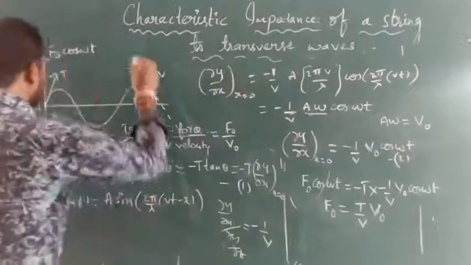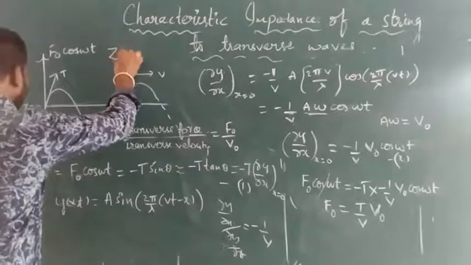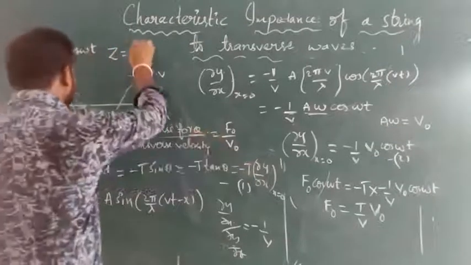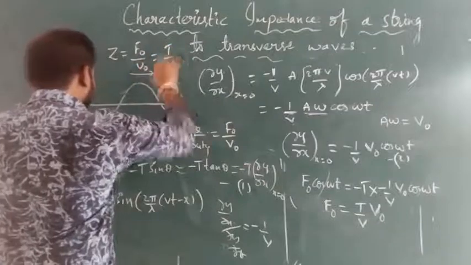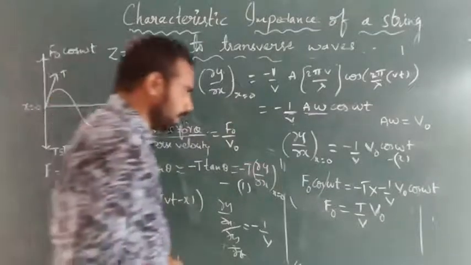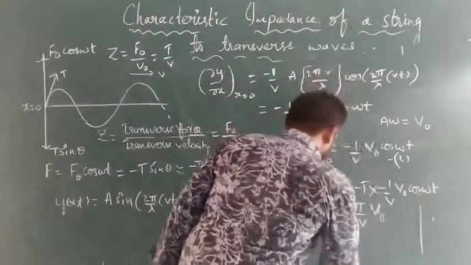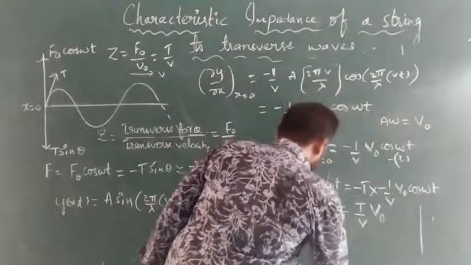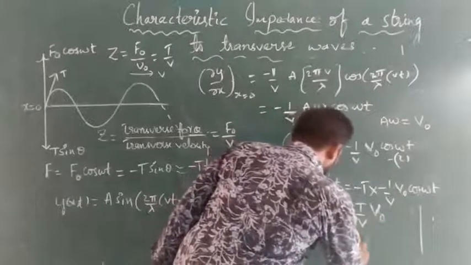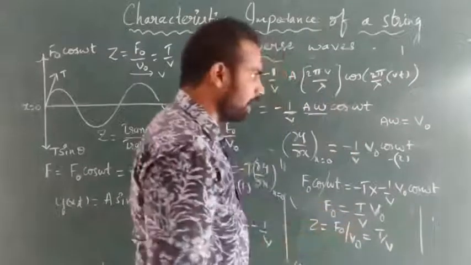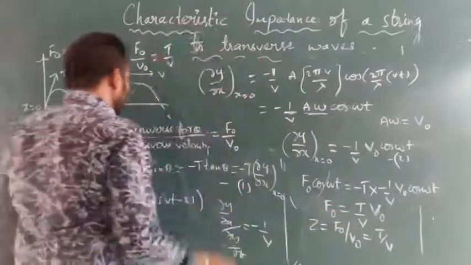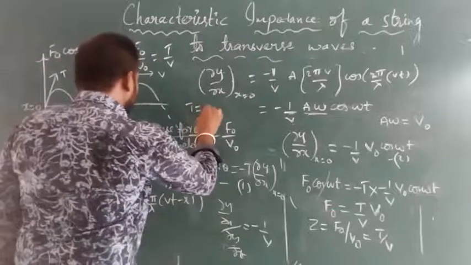Here, at last we will get Z value is equal to how much? F naught by V naught, okay, is equal to T by V, isn't it? If you substitute F naught here, Z is equal to F naught by V naught, which is equal to T by V, tension by velocity. But we know that, what is tension here?